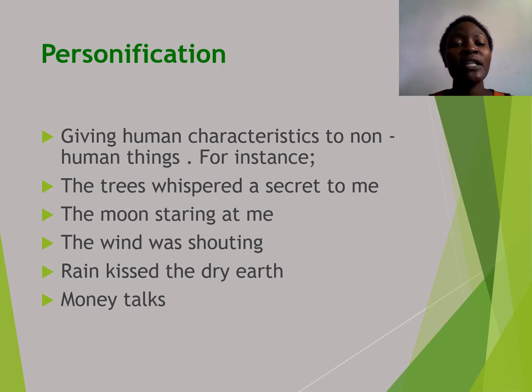But giving the moon the characteristic of staring at you is personification. Another instance is, the wind was shouting. When the wind is blowing, we always hear sounds. So when we say the wind is shouting, we know that the wind cannot shout. But so as to make people understand more what we are saying, we say the wind is shouting. And another example is, rain kissed the dry earth.